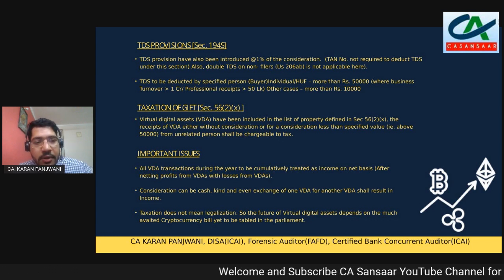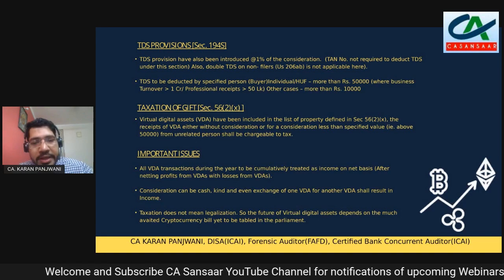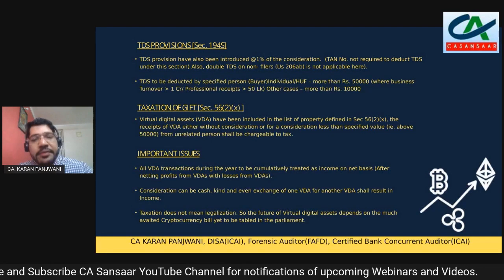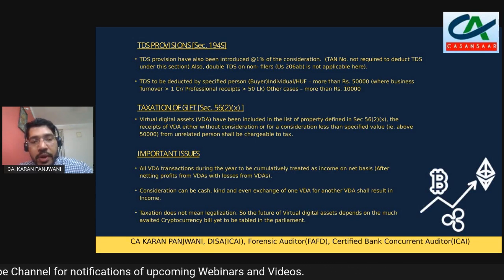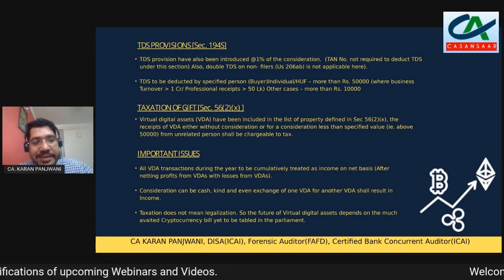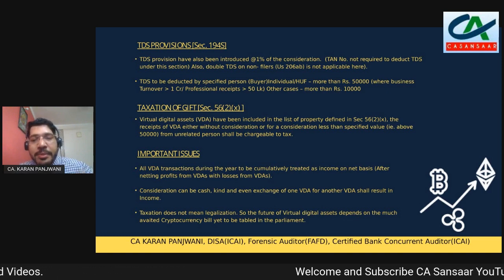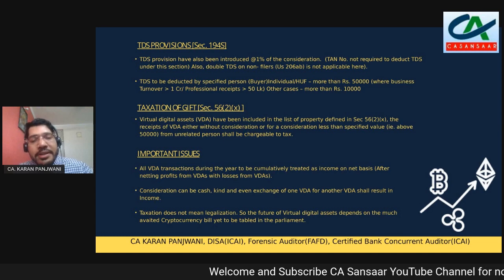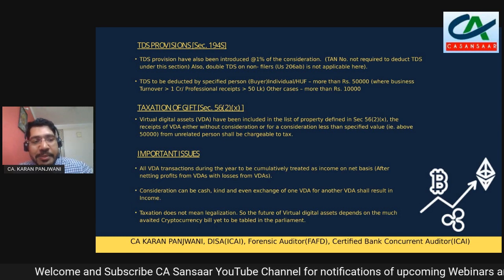So gifts are also taxable. The person who will be receiving the gift. So how are they taxable? They have now been included in the definition of property under section 56(2)(x). So now gifts will also be considered property, and if they are received without consideration from an unrelated party or for a consideration less than the specified value, which is 50,000, then they shall be chargeable to tax.